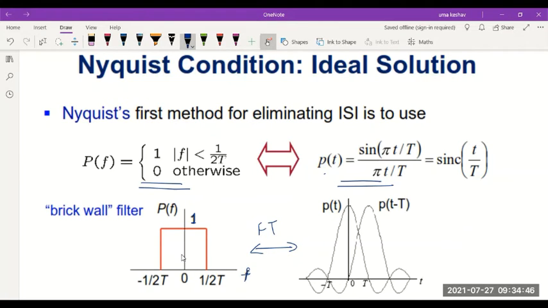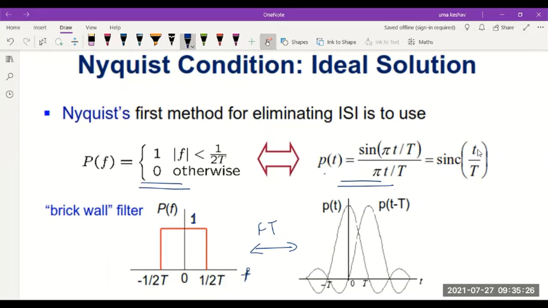So, if I have a rectangular pulse in the frequency domain, its corresponding time domain representation would be a sinc pulse. Vice versa is also true. If you have a sinc pulse in the time domain, its Fourier transform would be a rectangular pulse. So, according to the first method of Nyquist, the pulse shape should be a rectangular shape of value 1 within this given time period, and that will correspond to the actual pulse being a sinc pulse. I told you a sinc is one of the closest approximations to an impulse.